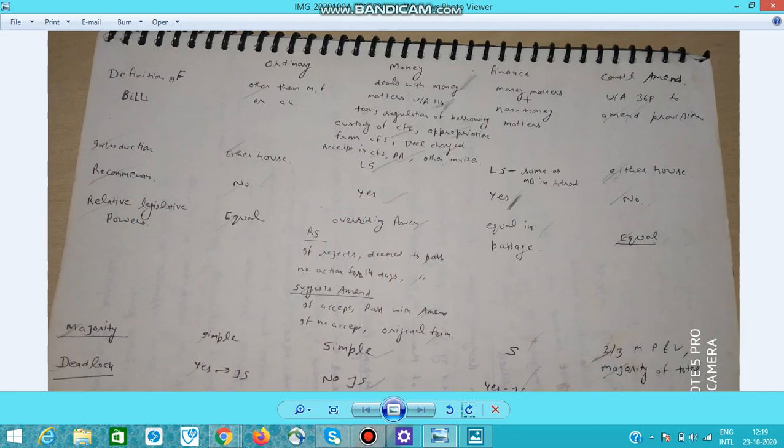So third is finance bill. So finance bill is a combination of money bill and any other matter. So it has money matter as well as non-money matter. So in introduction it's the same as money bill. It can only be introduced in Lok Sabha and recommendation of president is required. Then relative legislative power.